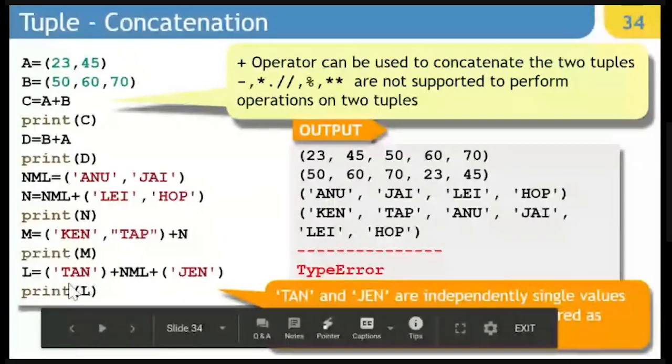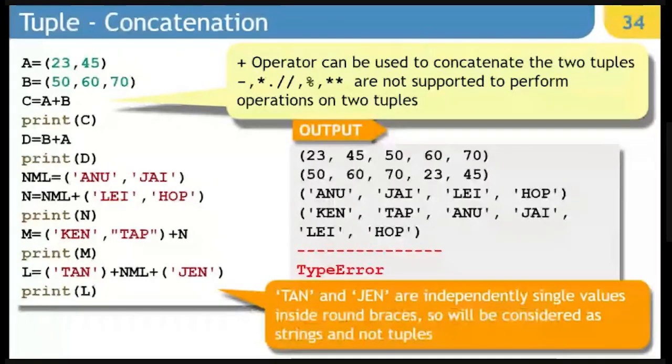And then last, you can see here, as soon as you try adding a single valued tuple without putting a comma, it is going to give you type error. This is what I was talking about. So as soon as you have a single valued tuple added with tuple, it will not be allowed. Basically, it will return type error, right? To correct this, what we can do, after tan and quote close, we can put a comma, and after gen, we can put a comma to fix this particular type error, so that tan as well as gen will be treated as two tuples. Right now, they are treated as two strings.